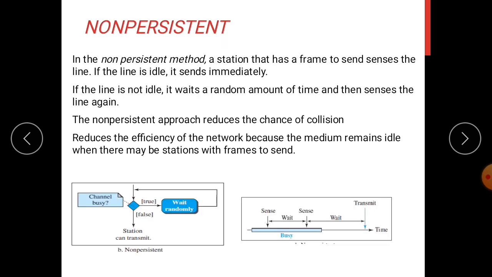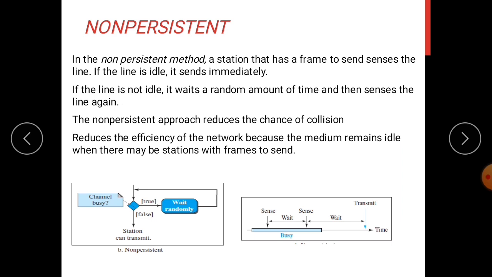The second one is the non-persistent method. Whenever a station has a frame to send, first it will sense the line, and if the line is idle, it will start sending the frames immediately. But if the line is not idle, it will wait for a random amount of time and sense the line again.